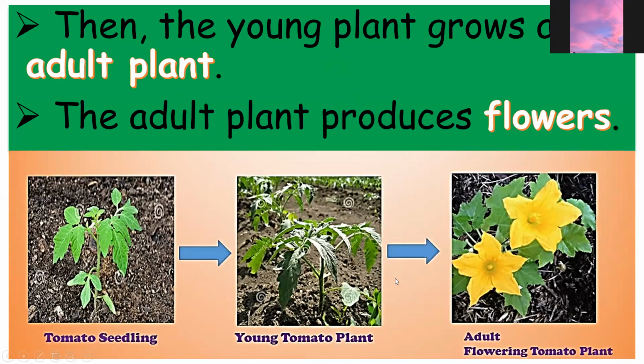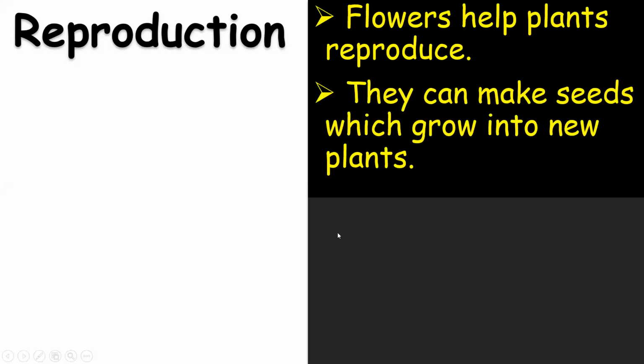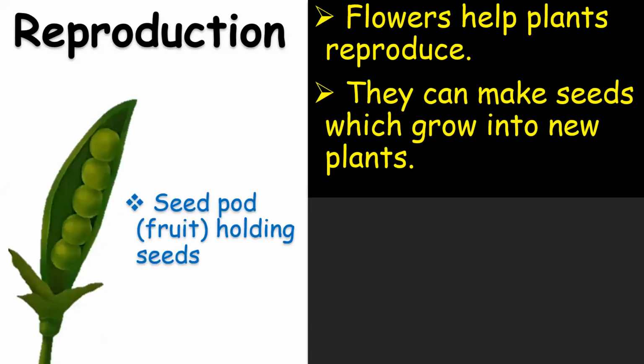As you can see, the adult is the only stage where the plant can produce flowers. Now, reproduction. Flowers help plants to reproduce. Yes, reproduce another plant. They can make seeds which grow into new plants.